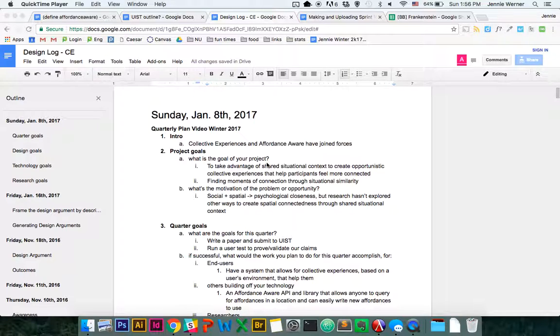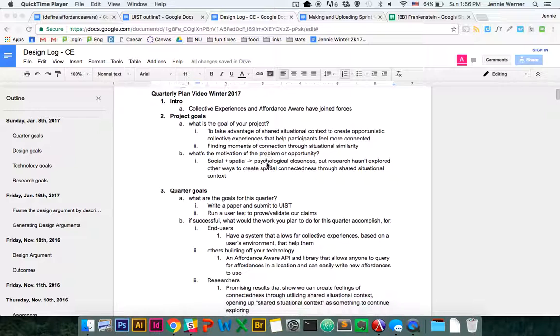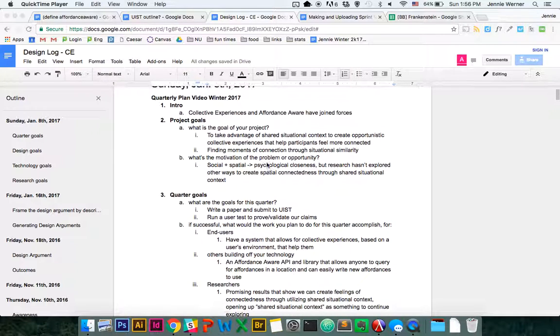This quarter, Collective Experiences and Affordance Aware have joined forces. And so the goal of our project remains fairly similar: to take advantage of shared situational context to create opportunistic collective experiences that help participants feel more connected, finding moments of connection through situational similarity.